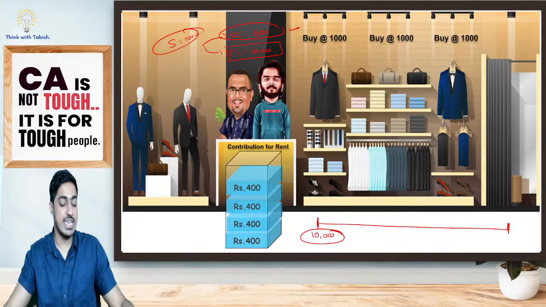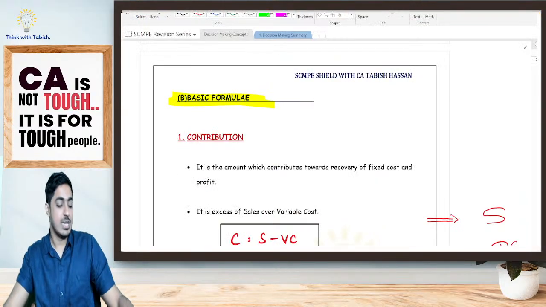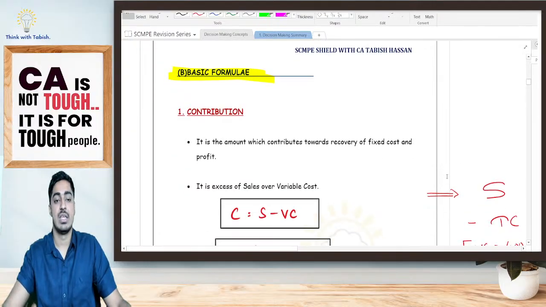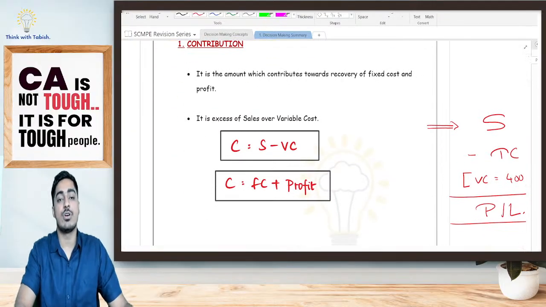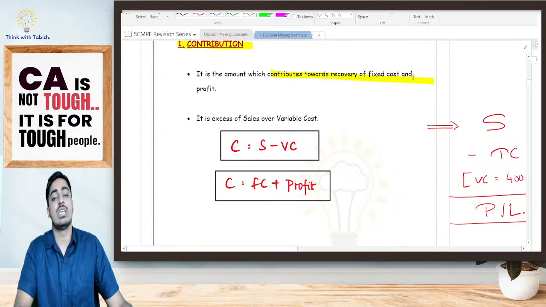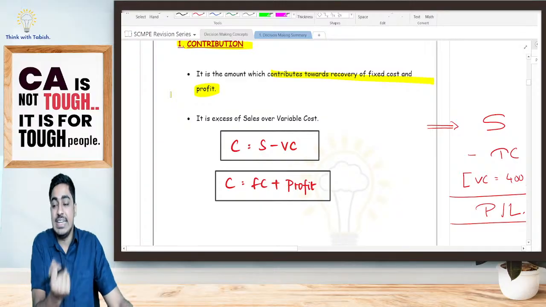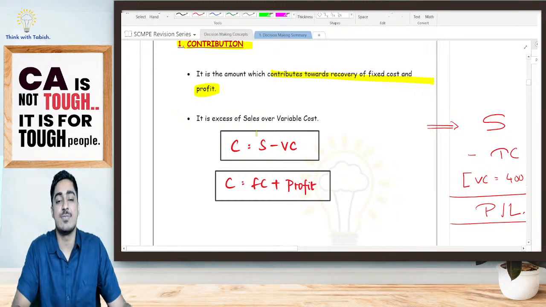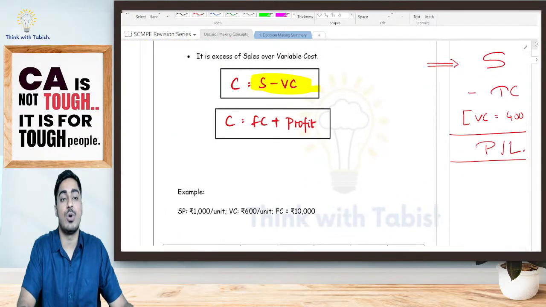Now, with this example, we will try to cover all our basic formulas, students. Pay attention. Firstly, we have the concept of contribution. It is the amount which contributes towards the recovery of fixed cost as well as profit. In simple language, it is the net cash I am getting by selling one unit of goods. It is the excess of sales over variable cost. I can say my contribution is nothing but sales minus variable cost, because specifically I am selling a unit. What am I getting, students?